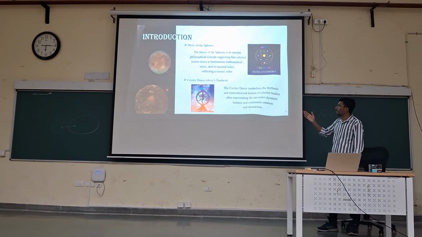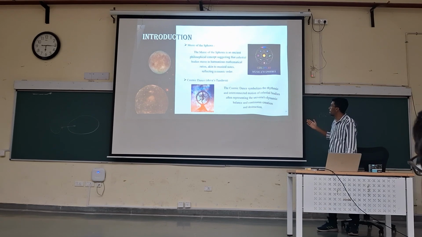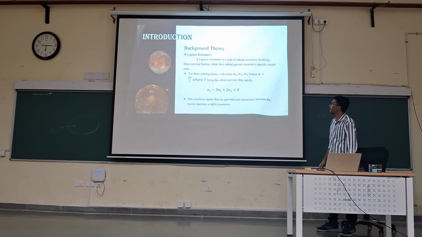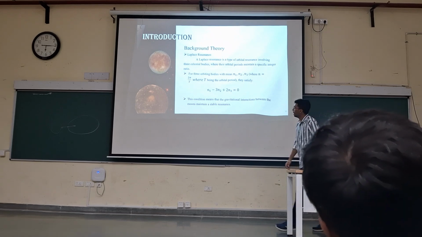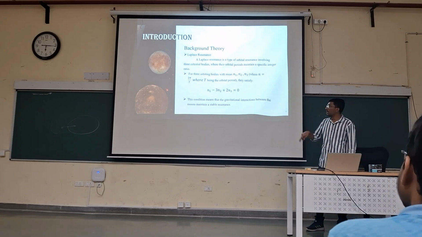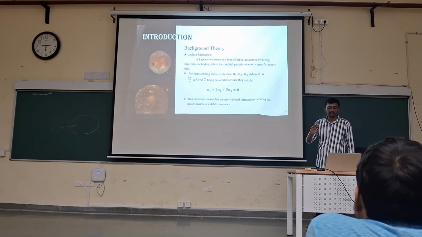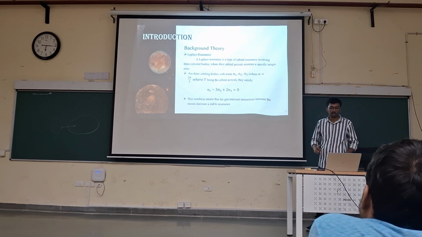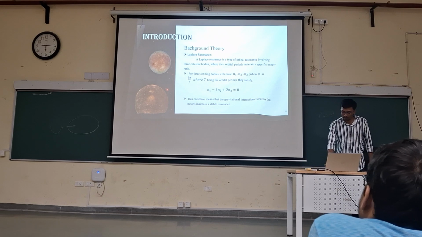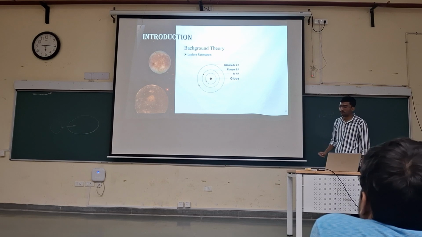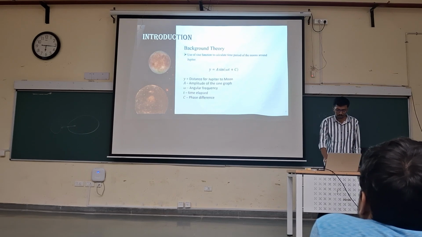And in the cosmic dance, they said that all things in the universe are interconnected. The same thing is said in the Laplace resonance: if there are three bodies moving around a star, their orbital periods have some ratio with each other. In the case of Io, Europa and Ganymede it is 1:2:4, which we are going to verify.